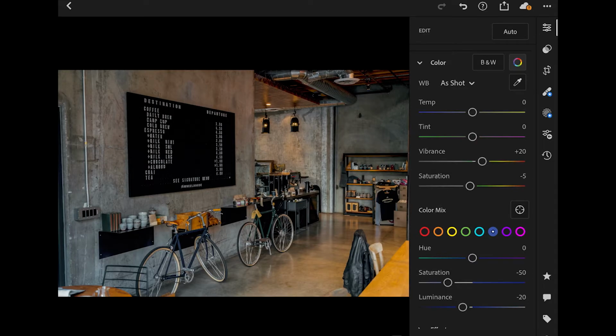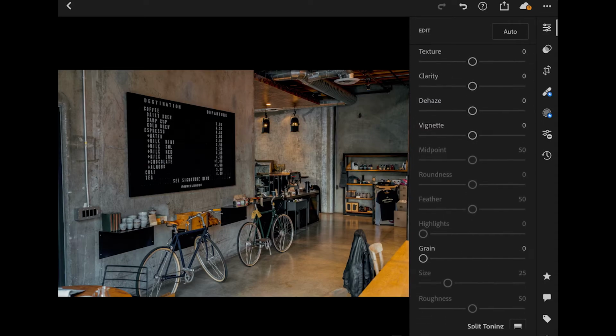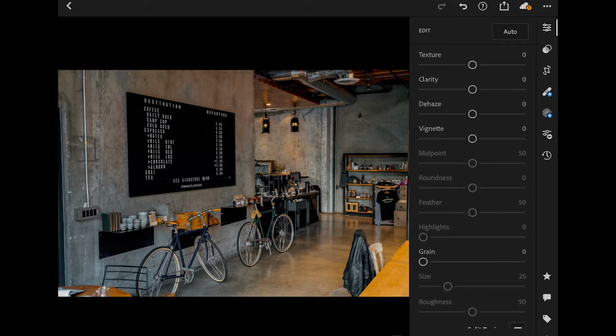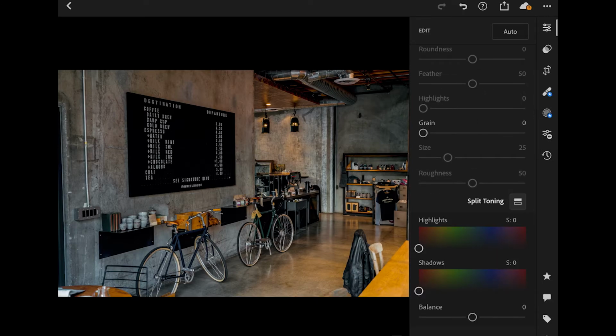Next go to effect. Clarity to +15. Dehaze to +25. Go to split toning. Bring the hue to 44 and saturation to 6 for shadows.